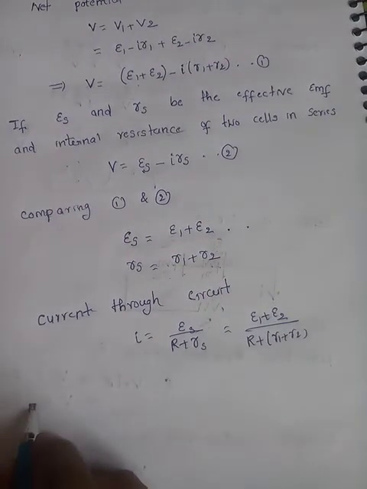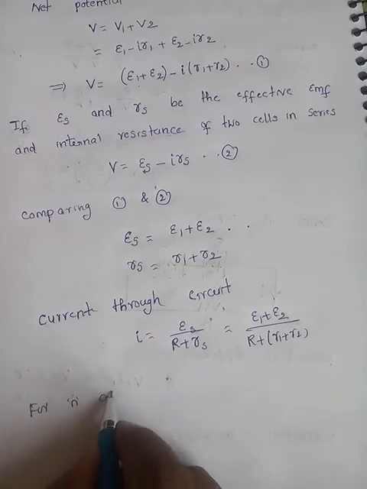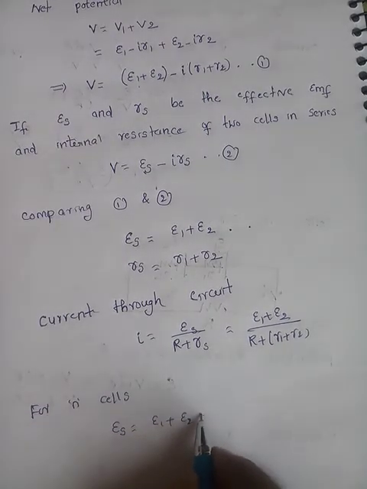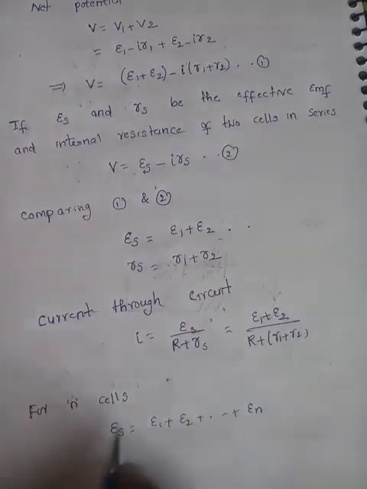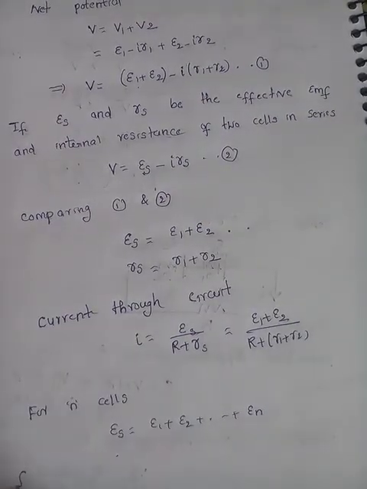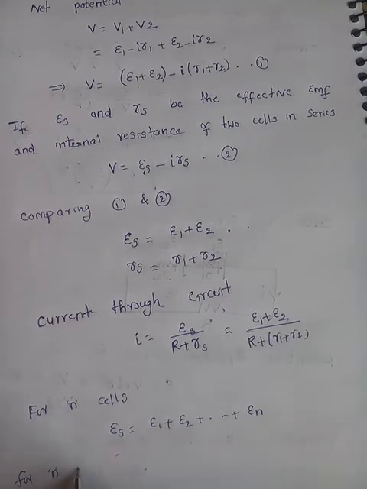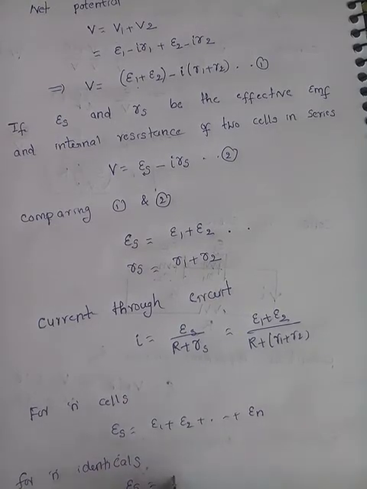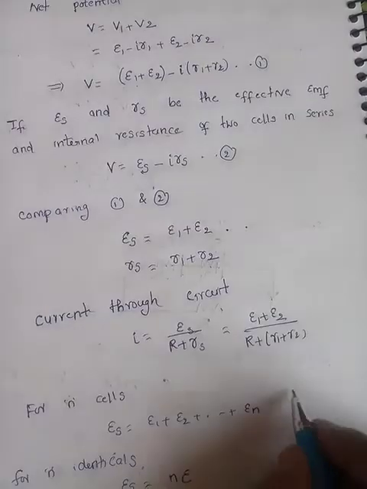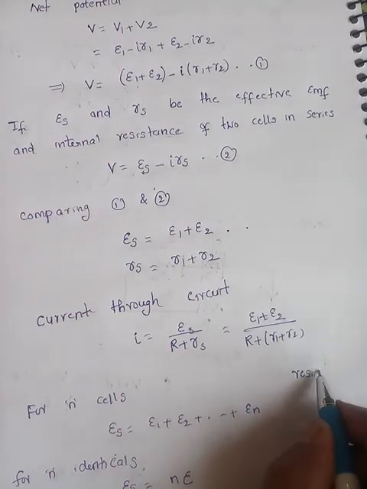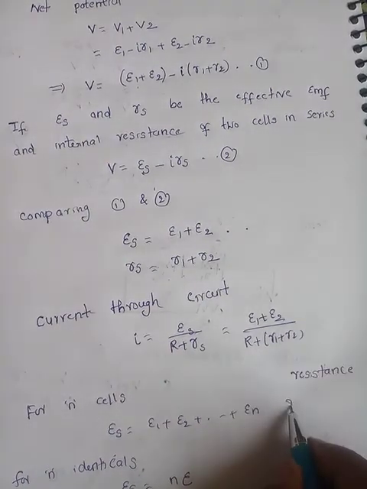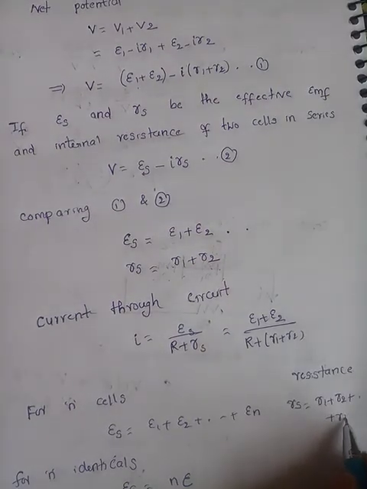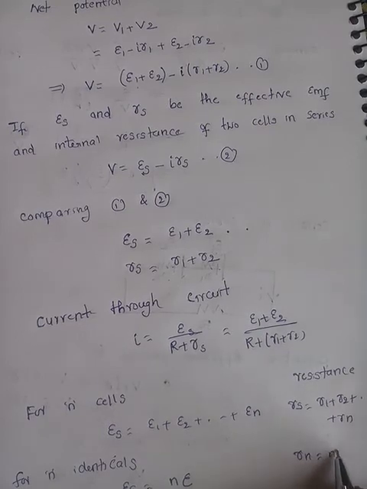If you connect n cells, what is the formula? Es is equal to E1 plus E2 and so on up to En. For identical cells, Es is equal to nE. Here resistance, what formula can you write? rs is equal to r1 plus r2 and so on up to rn, for n identical cells, n into r.